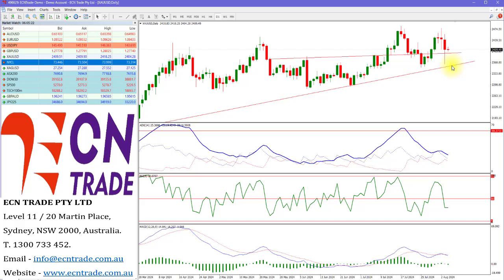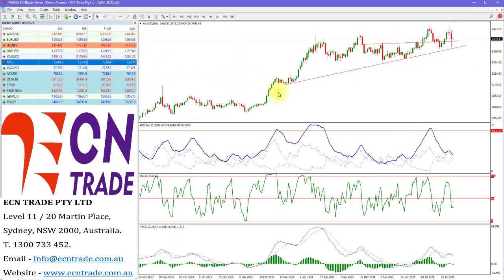So therefore, it may be a little bit difficult to trade, but still keep an eye on this uptrend, which is likely to provide support for the market and should keep the upside level around 2,500 intact. But the technicals are weighing a bit heavy, hence why I still feel that we could see another down test to the bottom side before seeing the rally.